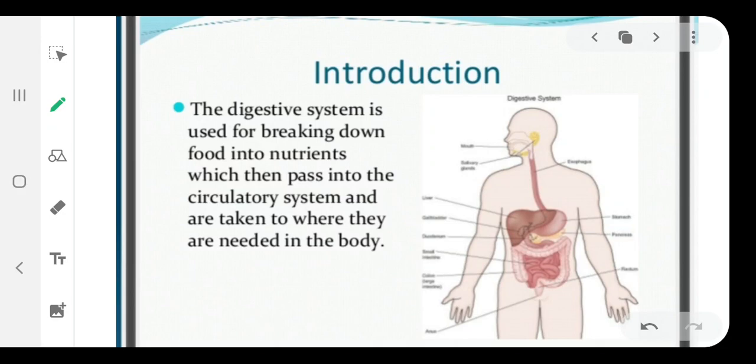So the digestive system breaks down food into nutrients, and then they pass into the circulatory system, that means blood, and are taken to where they are needed in the body.